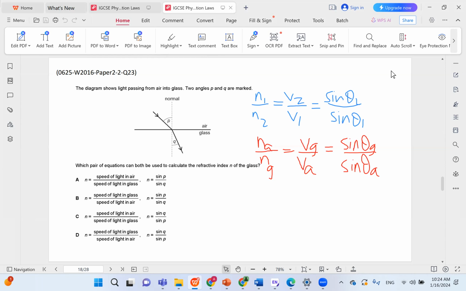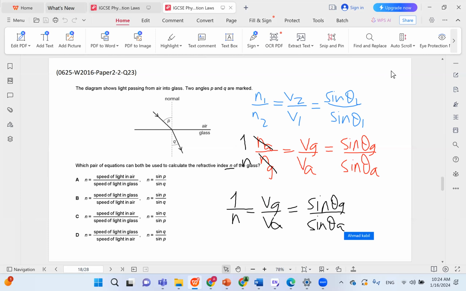So anyway, in this equation, we're going to remove N air and we're going to put 1. And they are calling N glass here just N. So we're just going to remove N glass and we're going to put N. So 1 over N equals V glass over V air, which is equal to sine theta glass over sine theta air.